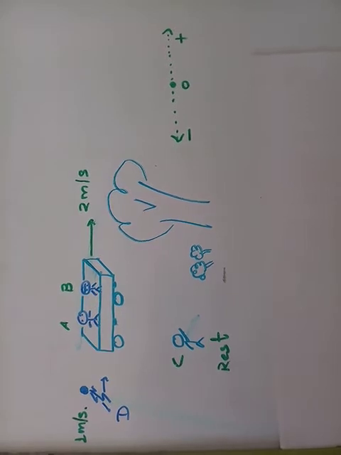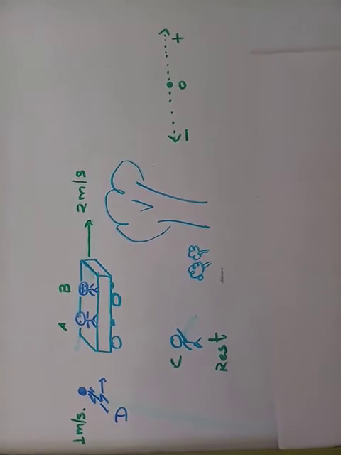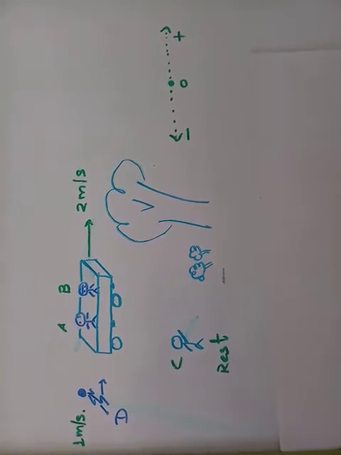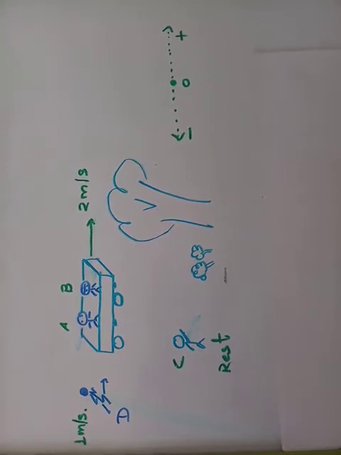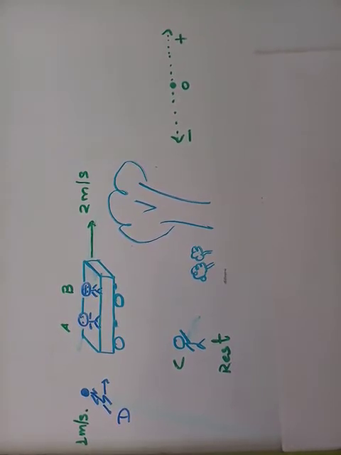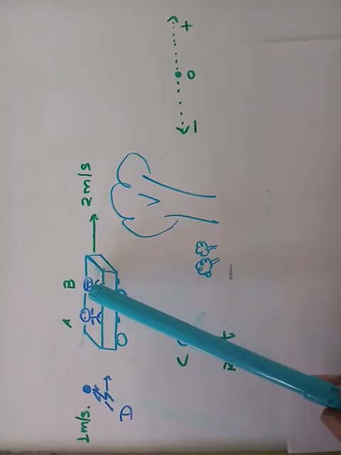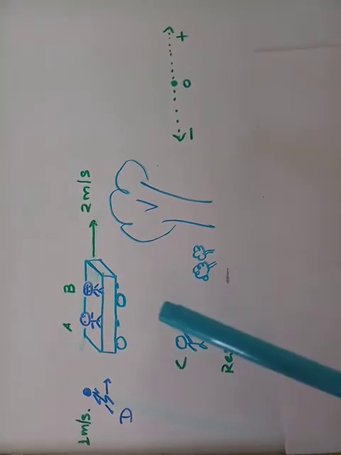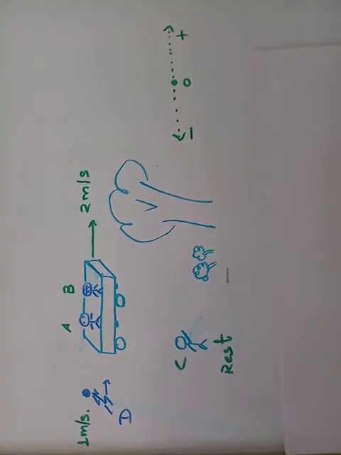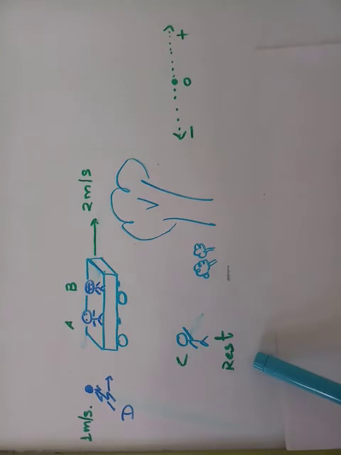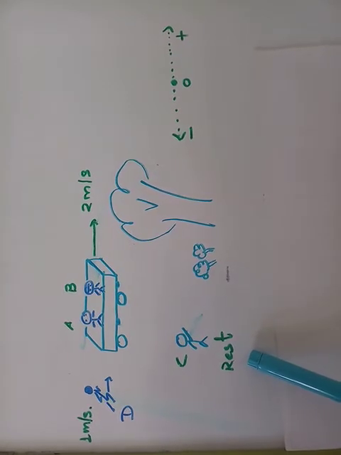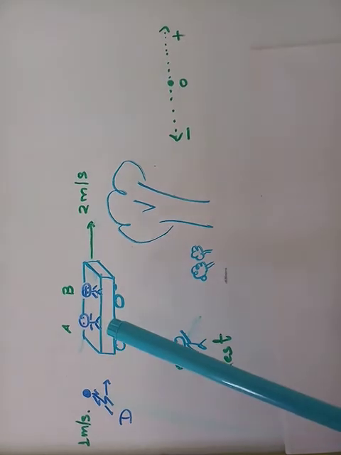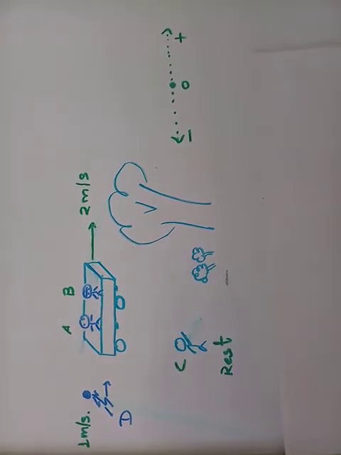The same thing happens when two people are moving inside a car or a train. If you ask one of them what the status of the other person is, he will definitely say that he is at rest as compared to me. So as compared to B, body A is at rest. But if the same question is put to C, what will his answer be?